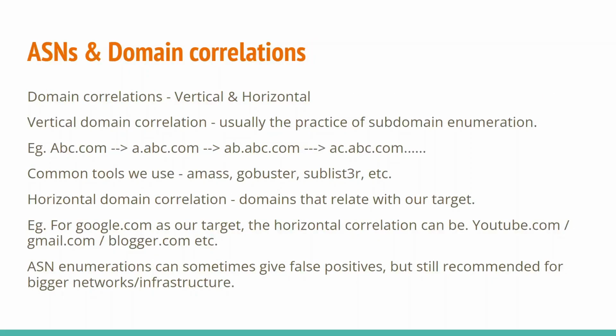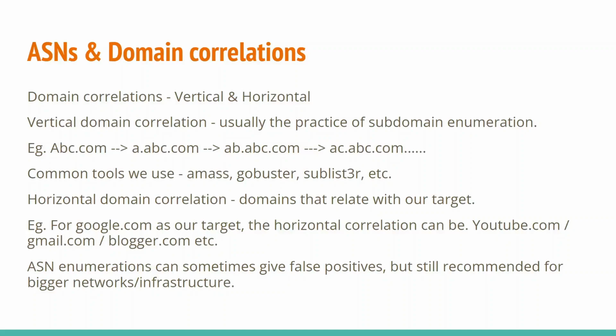Now, to effectively approach the problem of finding relevant information from a huge bunch of IP address space, we need to first understand vertical and horizontal domain correlations. When we talk about vertical domain correlation, we usually talk about subdomain enumeration. Consider an existing domain, abc.com. When we go through the subdomain enumeration phase, we can get a.abc.com, we might get ab.abc.com, we might also get ac.abc.com, and so on. This is a vertical domain correlation wherein we are finding subdomains, and we use common tools like GoBuster, Sublist3r, Amass, etc.